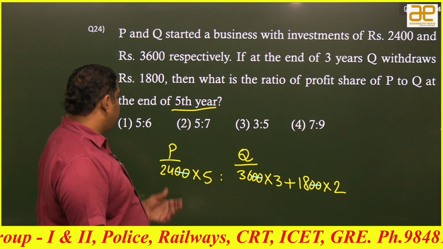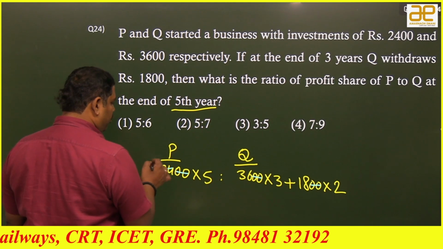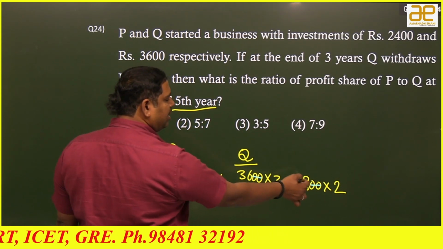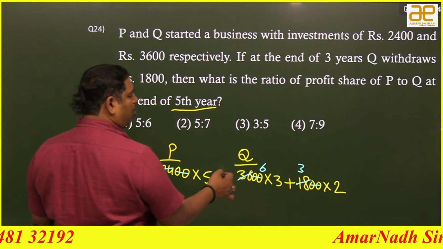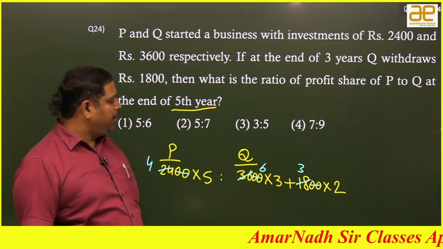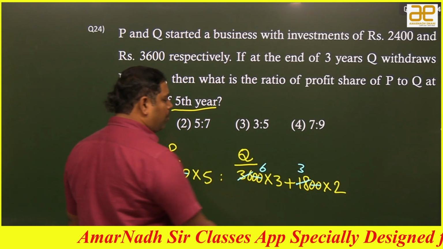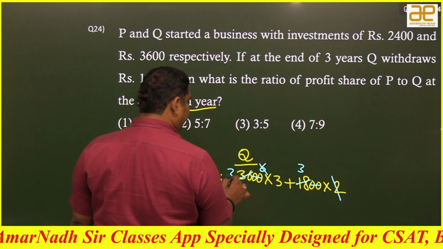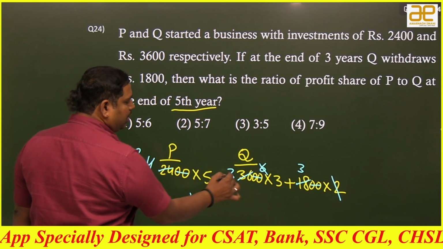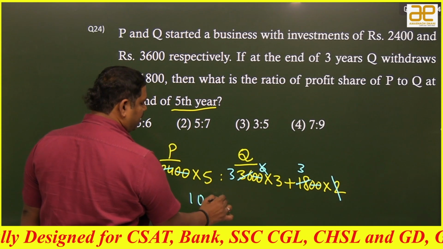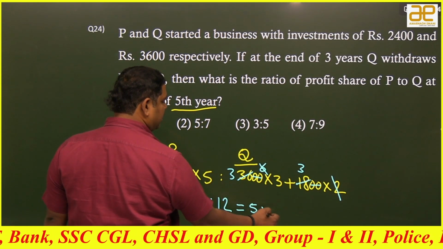Okay. Can I say all the numbers are divisible by 6 even? Try to cancel with 6. 6 4s are 24. Sir, in these two 6 is common, right? Take 6 common: 6 6s, 6 3s. If I take 6 common, that 6 is cancelled here. Still in these two I can take 2 common, right? I am taking 2 common. So, 2 becomes 3, 2 outside cancels here. 2 5s are 10, 2. 3 3s are 9 plus 3 is 12. So, still I can cancel with 2, right? Its ratio is 5:6 is the answer.